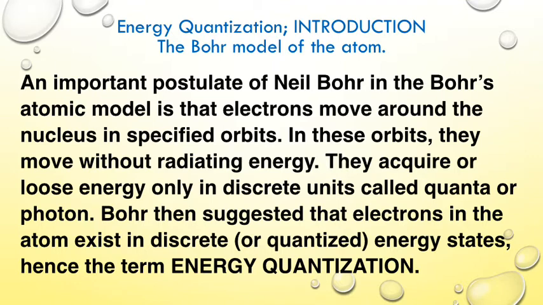Photon, as we know, stems from light, and photon is used here because the energy we are referring to is the energy given by light incident on an atom. Bohr then suggested that electrons in the atom exist in discrete energy states. And that is where the term energy quantization comes from. Energy quantization means energy in discrete values, not continuous.